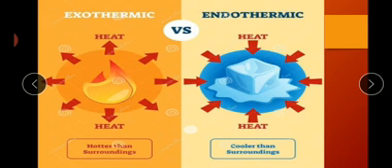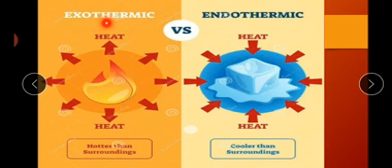So on the basis of the release of energy, there are basically two types of reactions: exothermic reactions and endothermic reactions. As you can see in this picture, which is very clear, heat is released in the exothermic reaction. Therm means heat.